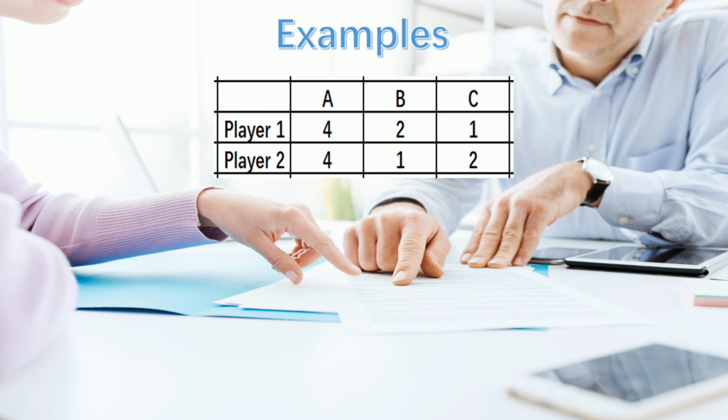The specifics are as follows. The value obtained by assigning product A to player 1 is 4. The value obtained by assigning product B to player 1 is 2, and the rest can be deduced by analogy. Based on symmetry, we assign product A to player 1.